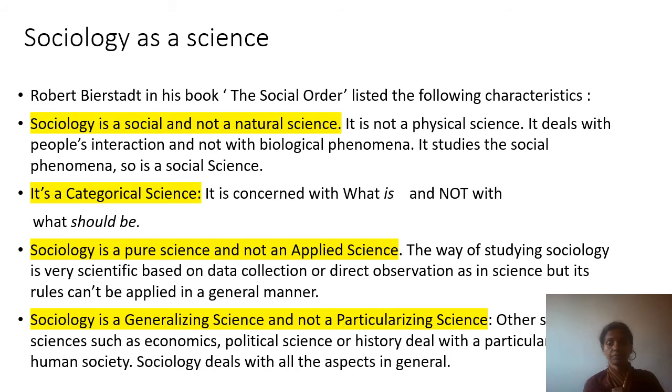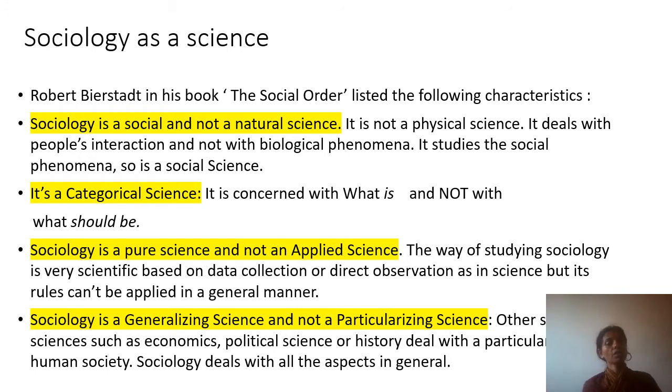If there are some crime rates in the society, a sociologist will not go and say that crime should not happen. They will go and study in what conditions these crimes are happening, what kind of crimes are happening more and more, which areas, which conditions, what kind of people are committing those crimes. So they will study crimes in a very scientific manner, but they will not say crime should not occur. This study they will give to the administrators. It is the administrators' job to see that crime does not occur. It is not a sociologist's job. A sociologist will only study the crime rates, the kinds of crimes, and all the situations around it. I hope you have understood.